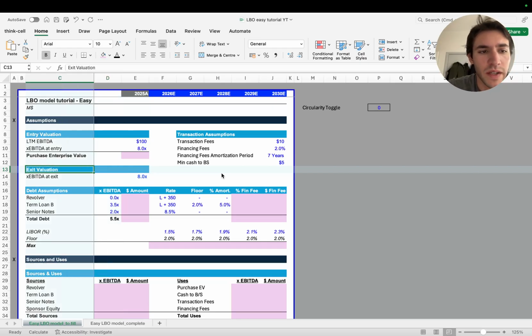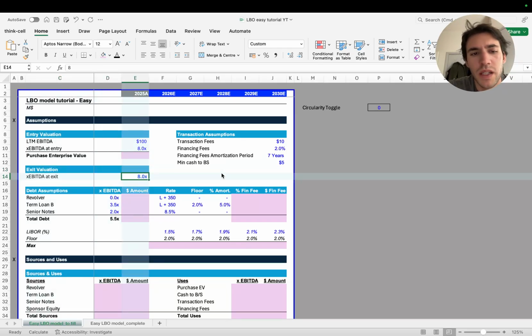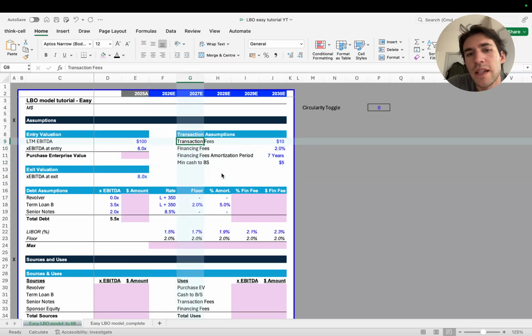Of course, we also have an assumption at exit, so that means that after 5 years that we have held the company, we're going to sell it. At what multiple? We are going to assume that it's equal to the multiple of EBITDA at entry, 8. Okay, transaction assumptions, these are things that are already given.